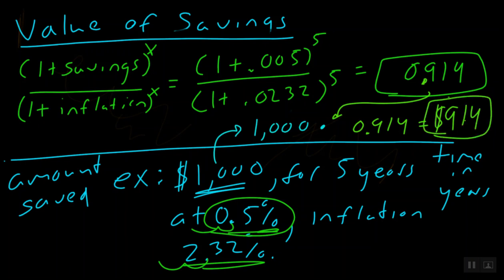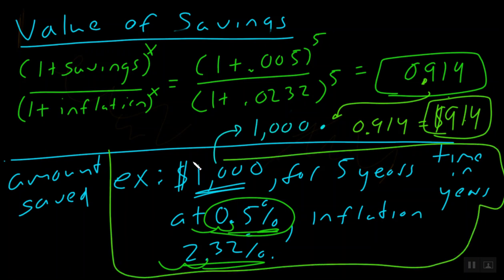We're saying that under this scenario, if you had invested $1,000 5 years ago, yeah, on paper it would look like you have more, but the real value of your $1,000 is now $914. Or another way to say it, what you could have bought with $1,000 5 years ago, you can now only buy $914 worth today.